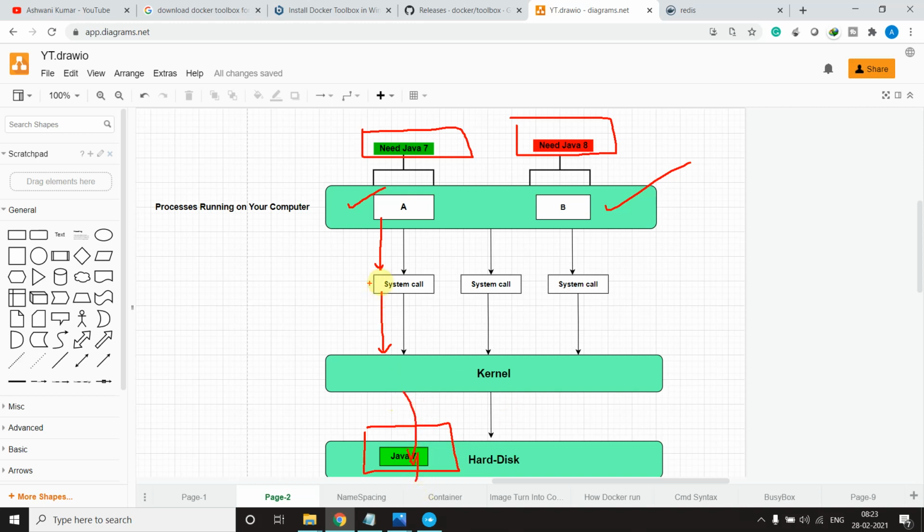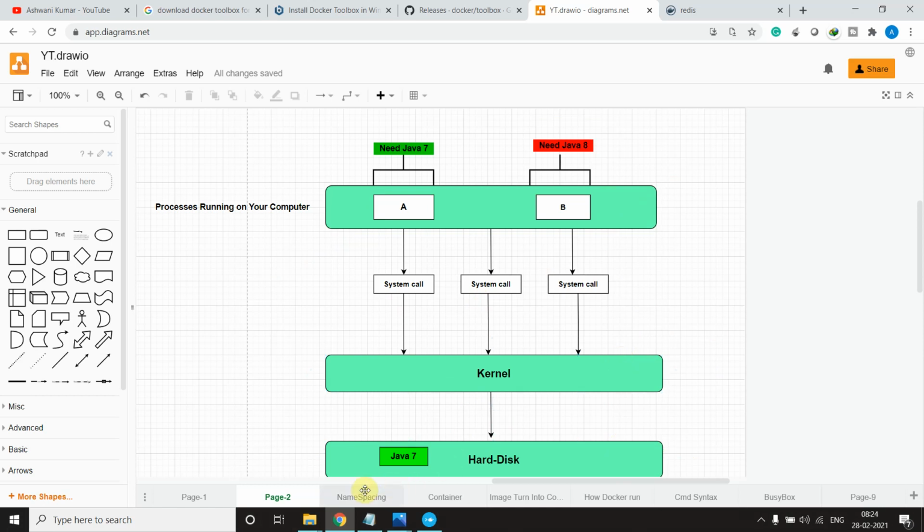Now this process will run completely fine. Suppose process B makes a call and comes to the kernel, and it goes to the hard disk to find where Java 8 is. This will not run, right? Because we don't have Java 8. Even if I install it, we can only use one at a time. So what is the solution to this problem? How can I use Java 8 and Java 7 at the same time? This is a hypothetical scenario.